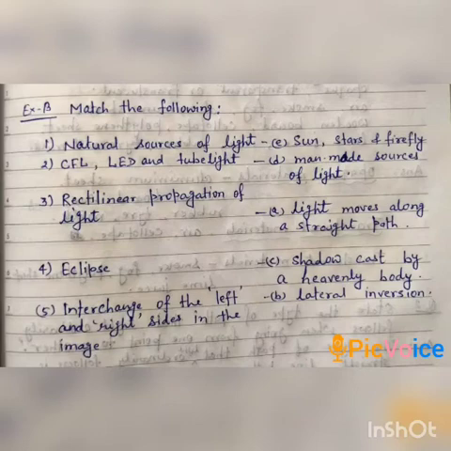Second one is CFL, LED and tube light. As you know, these are the man-made sources. So we will match CFL, LED and tube light with man-made sources of light. Third one is rectilinear propagation of light. We will match rectilinear propagation of light with light moves along a straight path.